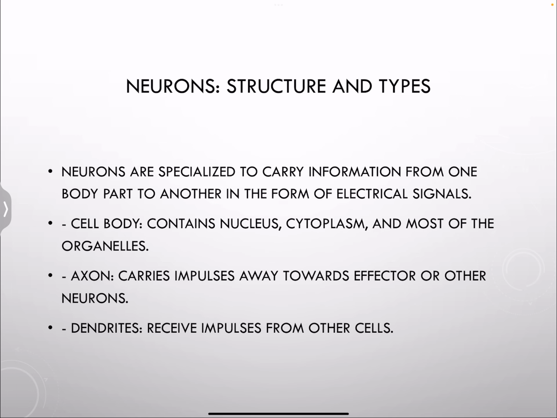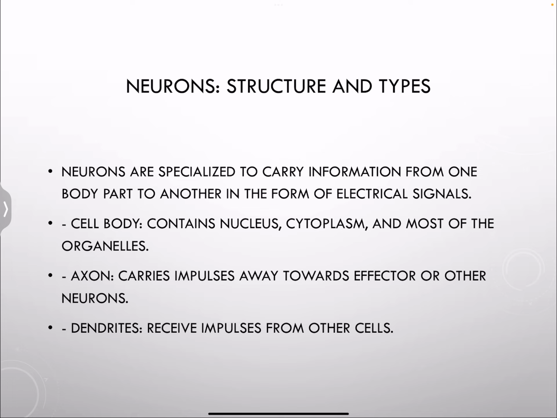Now let's look at neurons. What are neurons? Neurons are the major type of cells that are found in the nervous system. What's their function? They're specialized to carry information quickly from one body part to another, in the form of electrical signals, which are known as nerve impulses.